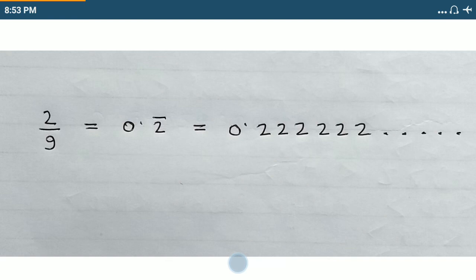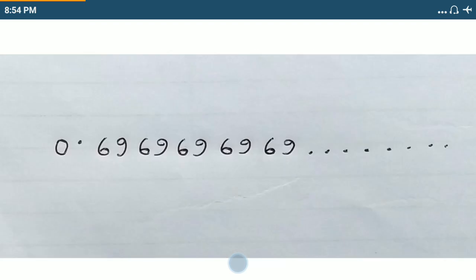Observe this again: 0.696969, and the next digits will also be 6969. So if they ask me what is my 17th digit, I can say it is 6. Why? Because the odd places are occupied by 6 and even places are occupied by 9.